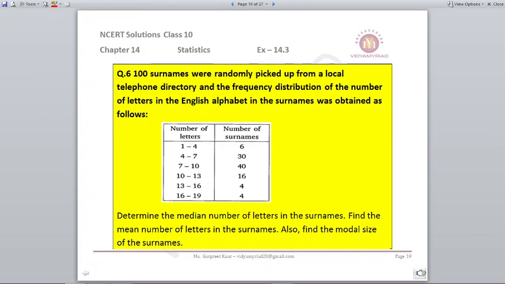100 surnames were randomly picked up from a local telephone directory, and the frequency distribution of the number of letters in the English alphabet in the surnames was obtained as follows. Determine the median number of the letters in the surnames.